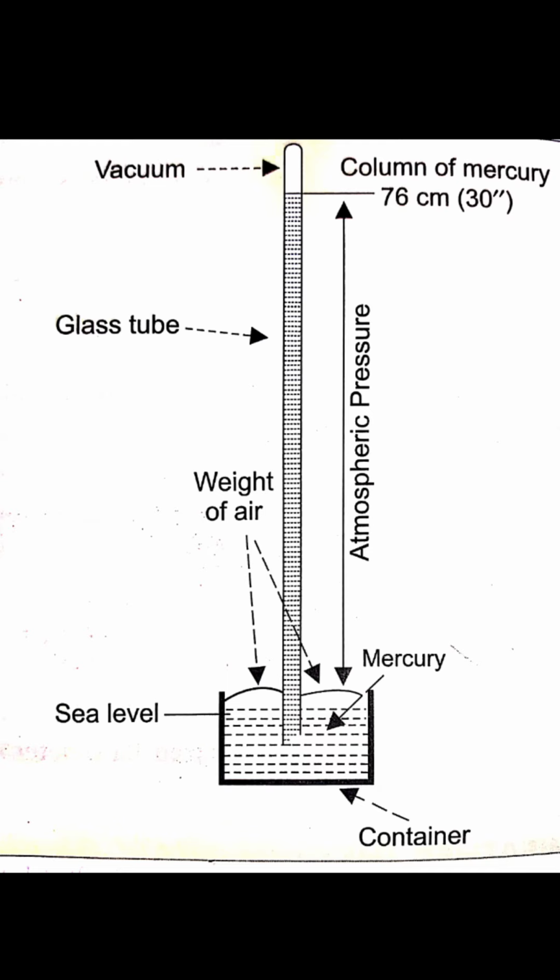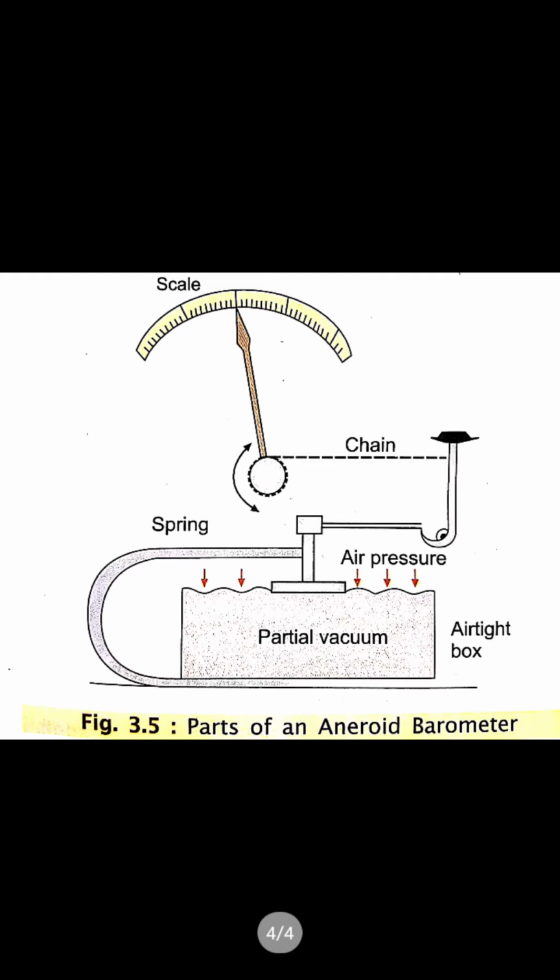Air pressure pushes up the mercury in the tube and the reading is recorded from the scale given on the glass tube. Now the diagram which you see now is the aneroid barometer. Since the mercury barometer is large and not portable, an aneroid barometer is used.